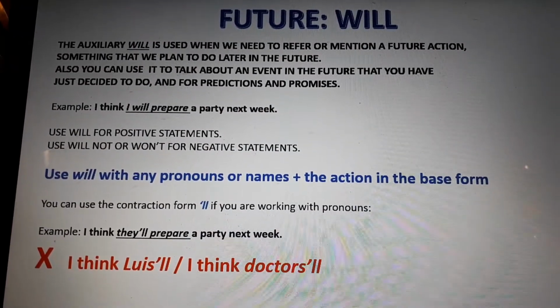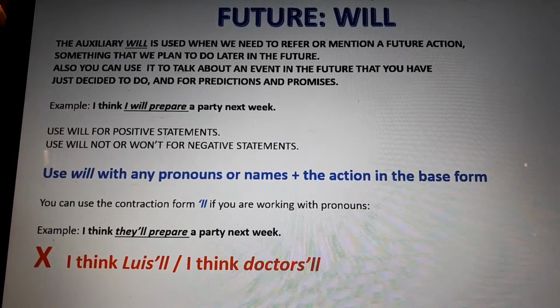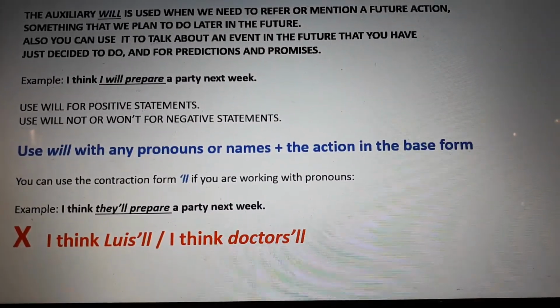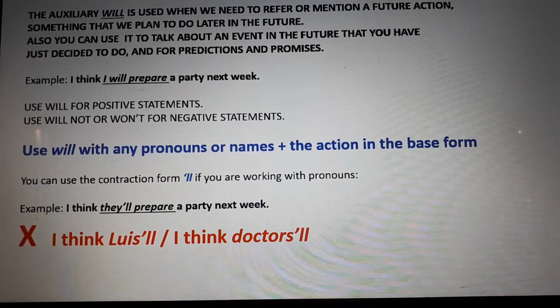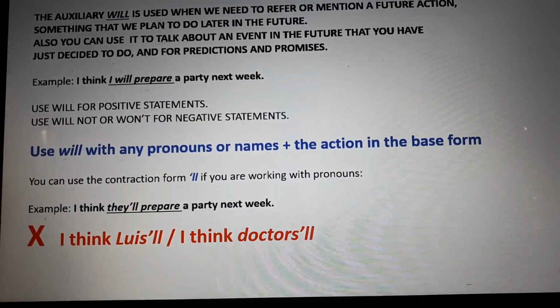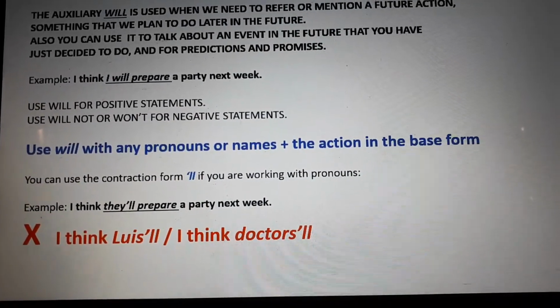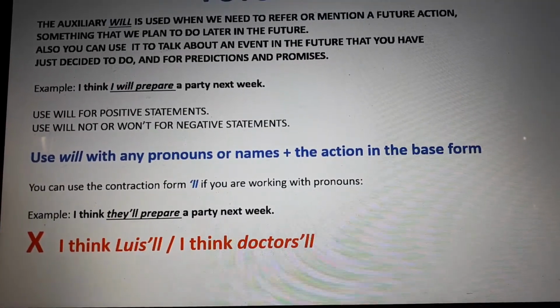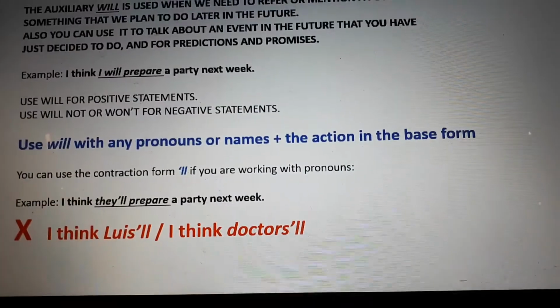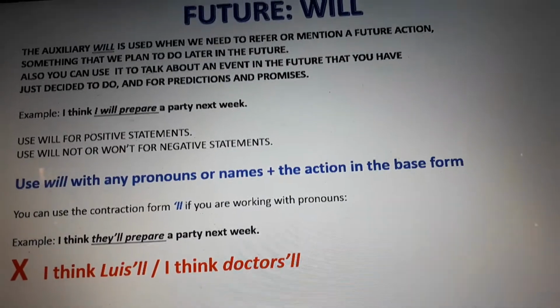Okay, they is a pronoun. But then it says, I think Luis'll, even if you read it, it's like weird, okay. Or I think doctors'll, no. So if you're going to work with pronouns, you can use the apostrophe double L. But if you're going to work with nouns or names, you have to write will or won't, okay.